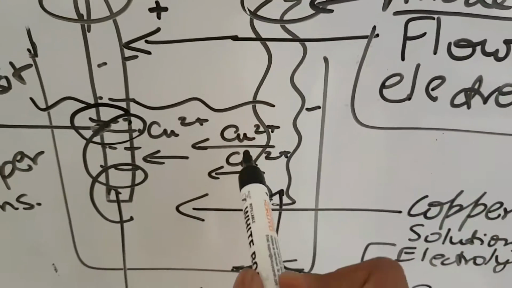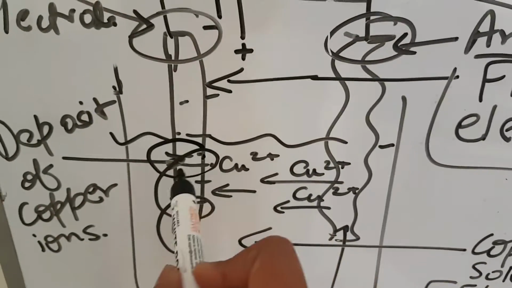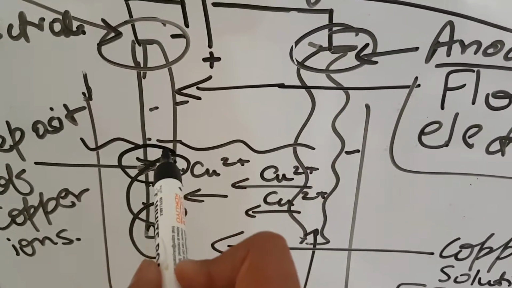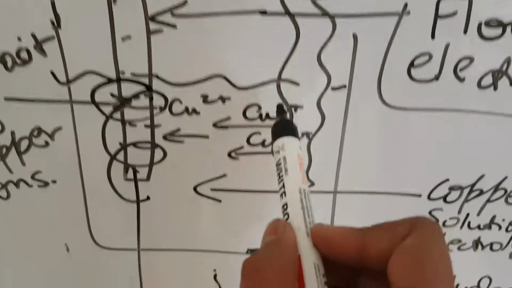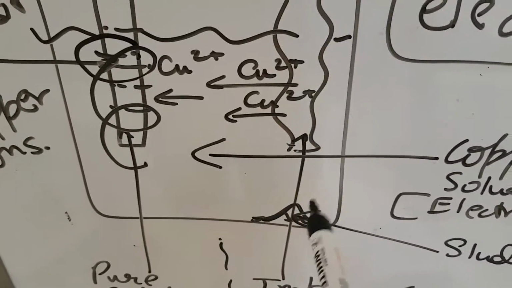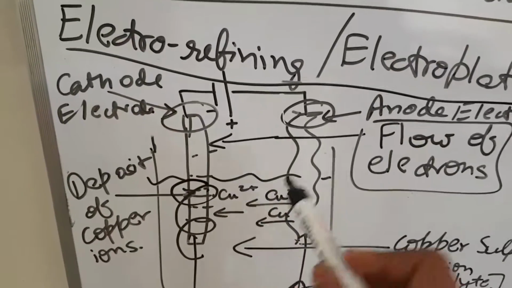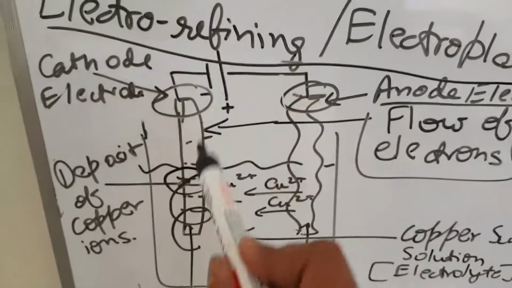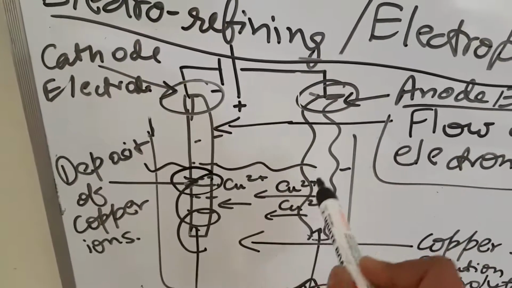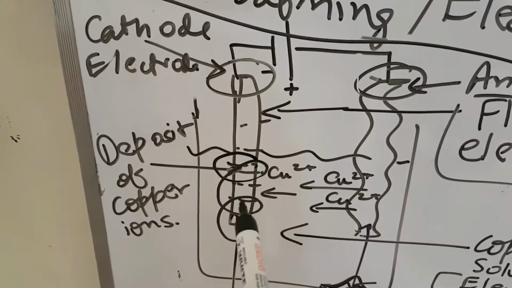Only the copper ions, which are copper 2+, will start flowing to this thin copper strip, which is pure copper, and this will start depositing. In the end, the sludge below, which can be any other type of impurity, will be left. So this is known as electrorefining. If I start the process, the impure copper ions will start moving to the pure side and make the pure side thicker. This is the deposition of copper ions on the copper rod.